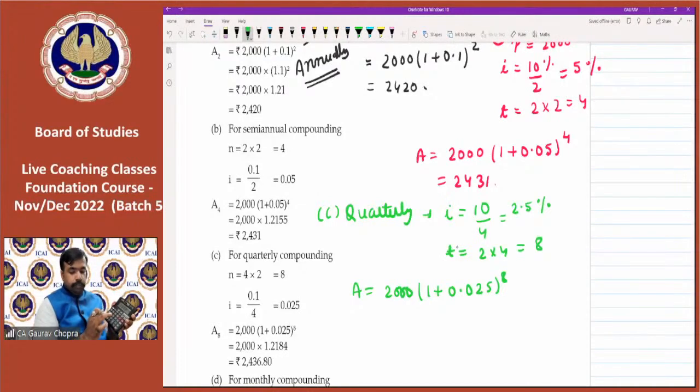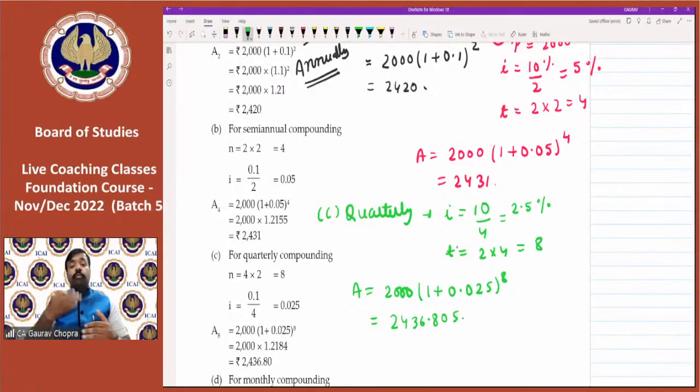Then press multiply 2000. And now we are getting 2436.805. So 2436.